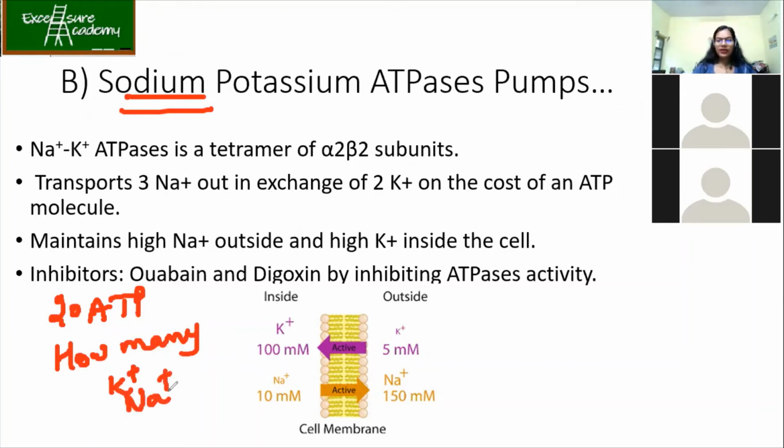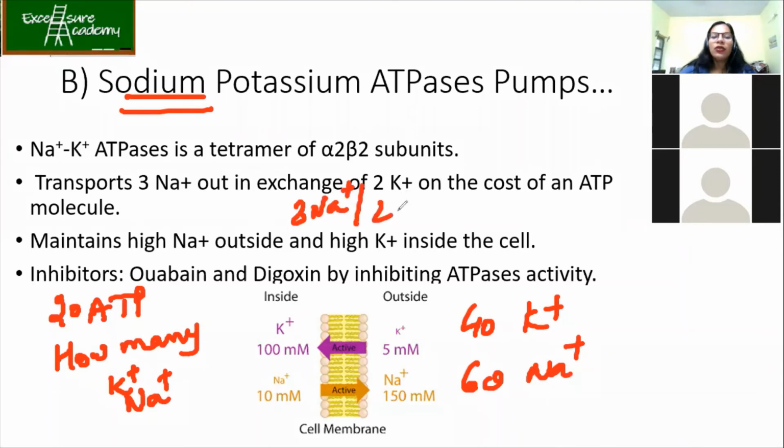Who can calculate? 40 K plus. What about Na plus? 60 Na plus. Yes. So it is going to be 40 K plus and 60 Na plus. The simple formula is 3 Na plus and 2 K plus per ATP molecule.